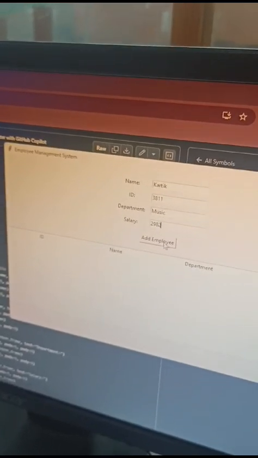Then after clicking on the button add employee, that is created by Cadet Lakshya, we can check that here the employee is added to the list. And here we can add more employees in a very systematic way, and we can find the salaries, departments, and ID, etc.